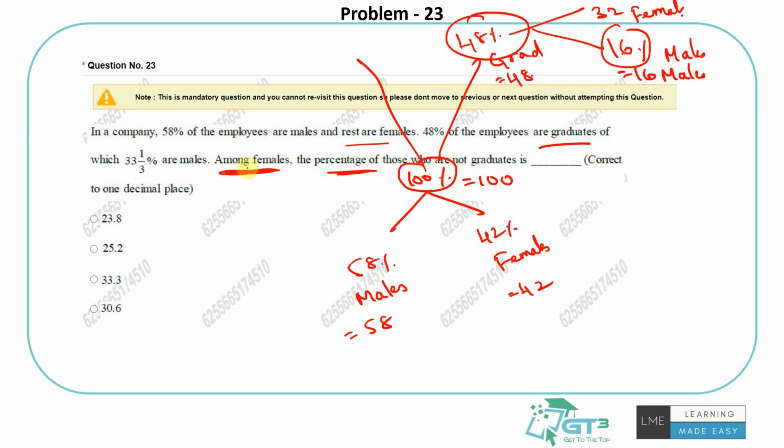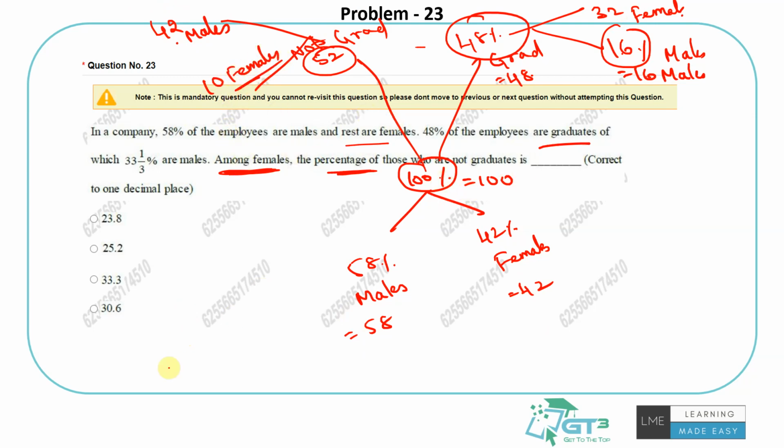Among females, the percentage of those who are not graduates is, okay, so if 48 of them are grads, the rest are, I'm assuming, not graduates, right? That's the logic it should be. So 52 of them are not graduates, 48 of them are graduates. So if I know that 58 males are there in the total company, 16 of them are grads, obviously this split should tell me that 42 males are not grads. 42 males are not grads, 16 males are grads, so totally 58 males. Out of these 42 females, 32 females are grads, so 10 females are not grads,